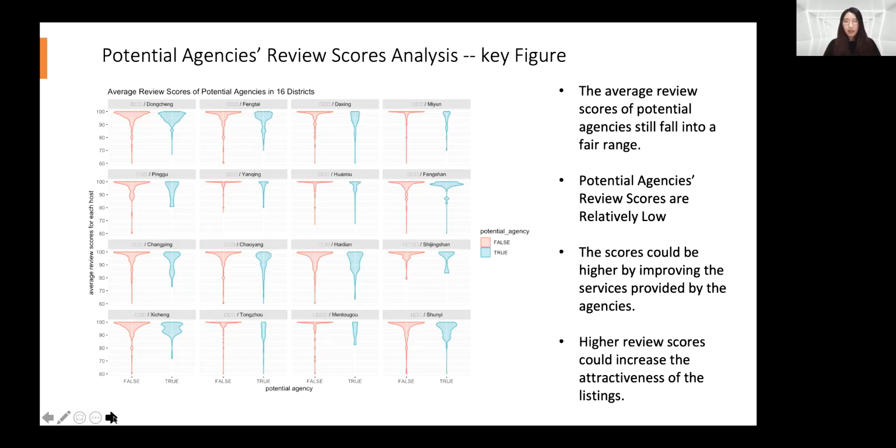To sum up, we suggest number 1, focusing more on suburban areas, but also keeping business in urban areas to satisfy different market segments. Number 2, adjusting the proportion of commission according to different house types to increase our profit. Number 3, improve its service to increase listings' attractiveness. As an agency specialized in Airbnb renting in Beijing, we have to find our proper market position and our core competence to offer the best service and the highest quality.